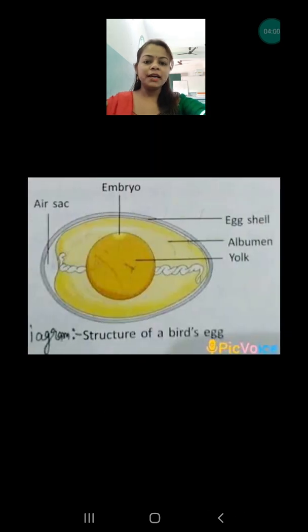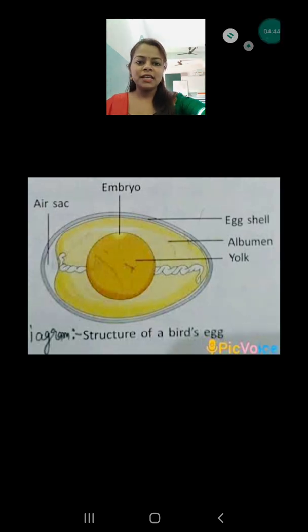Let me show you the picture. As you can see, the outermost shell, which is made up of calcium, is the eggshell. The second layer, which is a watery substance rich in protein, is the albumen. And the third, the innermost or centermost part of the egg, is the yolk, and this yolk later converts into the baby. The initial stage of the development of the baby, which is known as the embryo, also develops here. And during the growth of the baby, where do they get the food from? From the yolk only. So the yolk is a very important part of the egg.